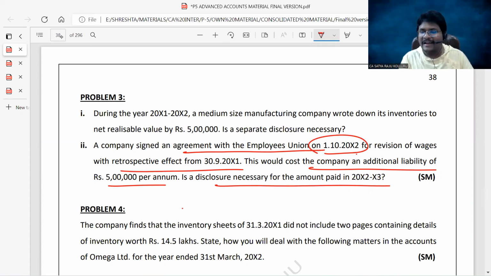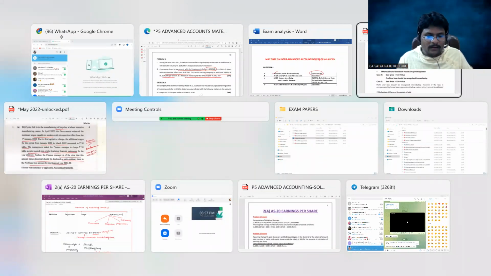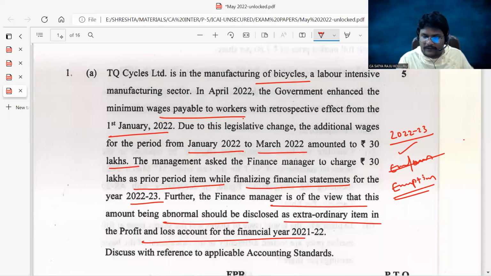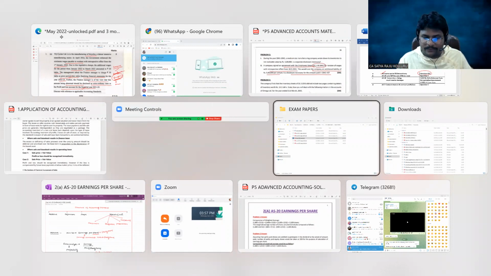That question was designed like that in our material. But here they directly asked whether it is an extraordinary item and whether it is a prior period item. It is not a prior period item. It is not an extraordinary item. It is an exceptional item, which is an ordinary activity only. The reason I also clearly gave in our printed solution.